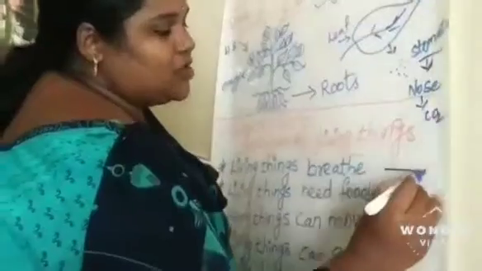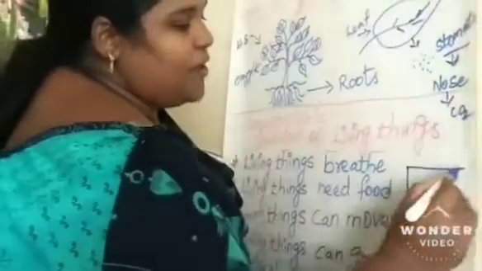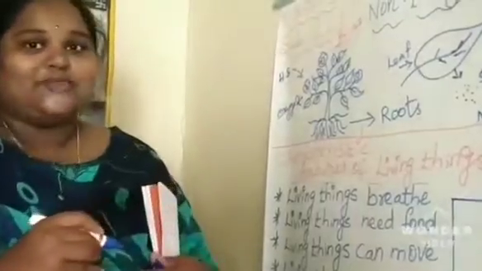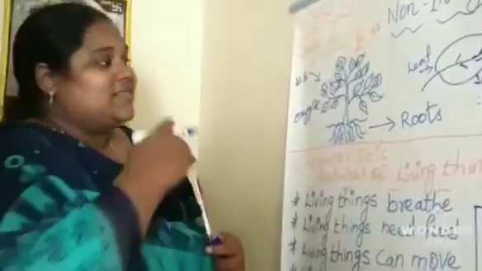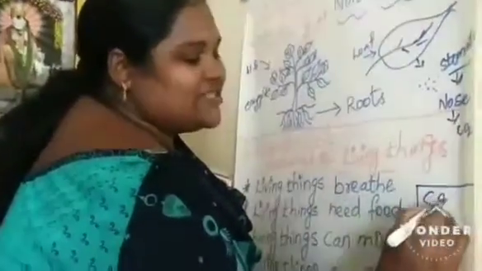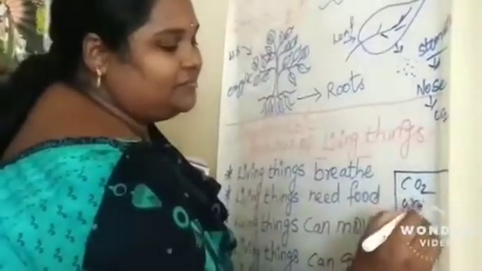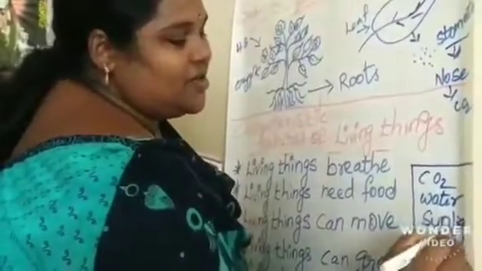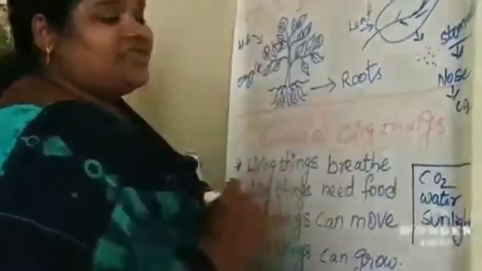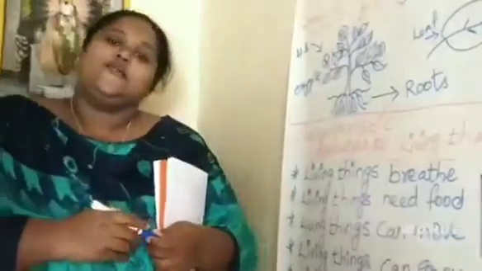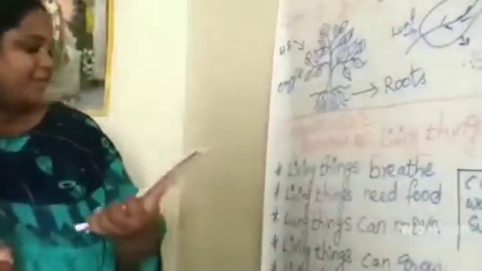Photosynthesis means a process. We have parents to cook food to feed us. And who will feed the plants? Who will cook for plants? Themselves only, they will cook. By absorbing carbon dioxide, water, and sunlight, they will prepare food for themselves. This process is called photosynthesis.